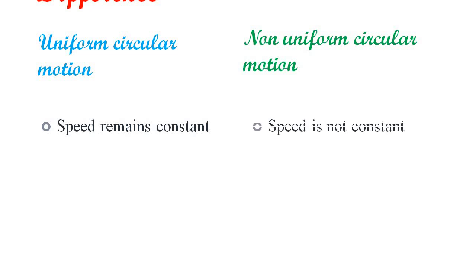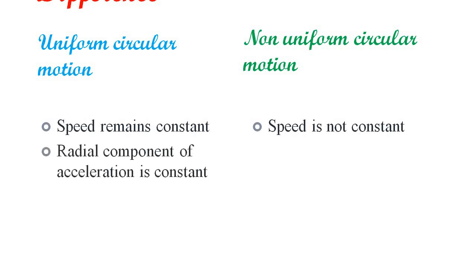Next, the major differentiating points of uniform circular motion and non-uniform circular motion. In UCM, or uniform circular motion, as we have seen, speed remains constant. In non-uniform circular motion, speed is not constant.